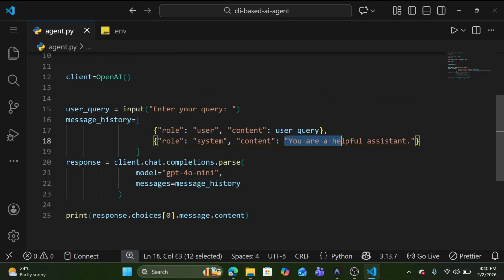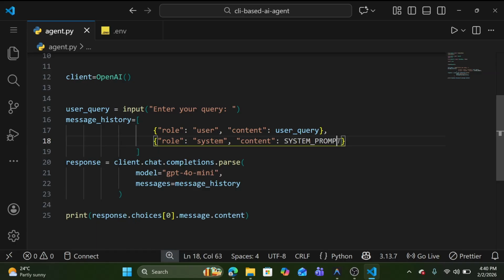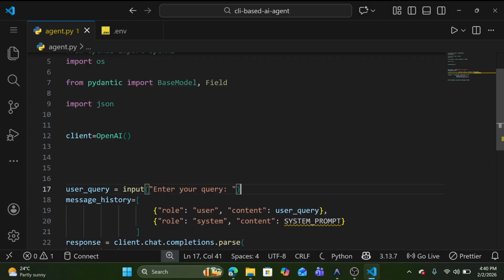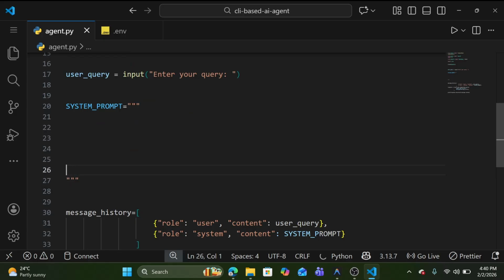Also I need to modify this, this is the system prompt. Let me create it here, and it is a multi-line string. Inside the system prompt we are going to say, hey, you are an AI assistant following the chain of thought process, you work on the plan, observations, tools, a lot of steps.